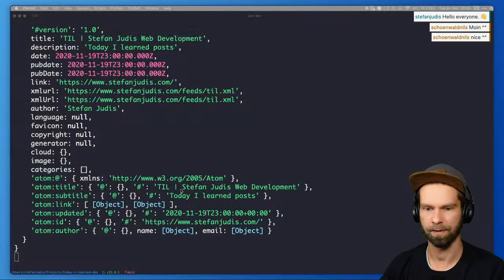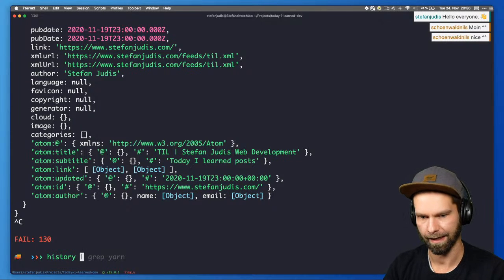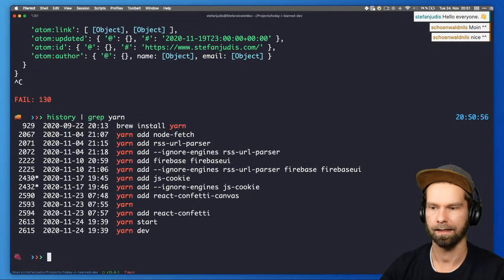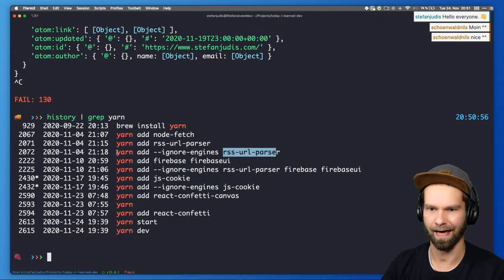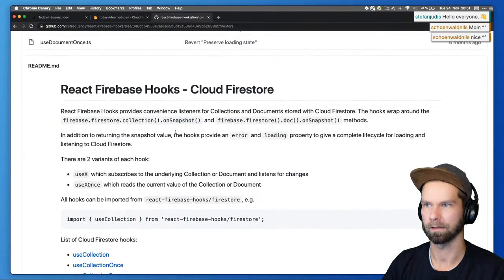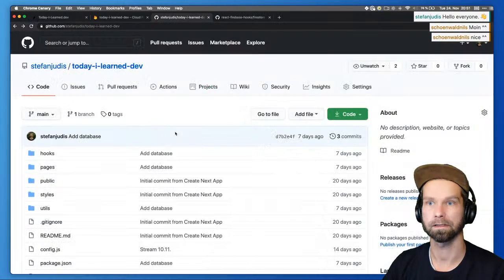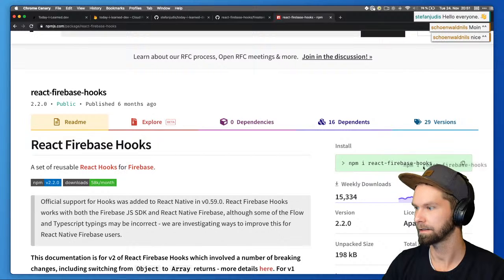So I'm gonna head over to my terminal, and I already know that I use a package that is not made for the Node version that we're using, so I have to pass this flag all the time, which is pretty annoying, but it is how it is. When we drop the RSS hooking, I think this will be resolved. And when we have a look here, what's the package name? So that's the package name here.